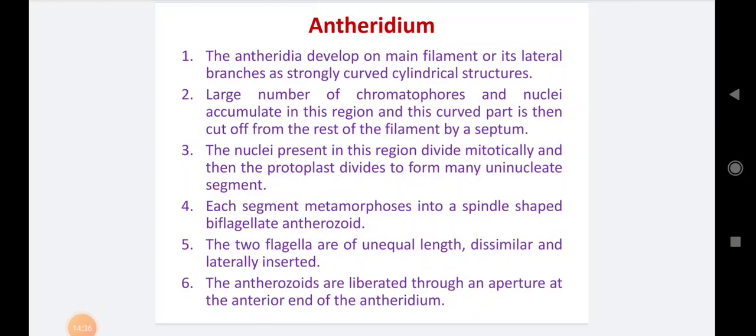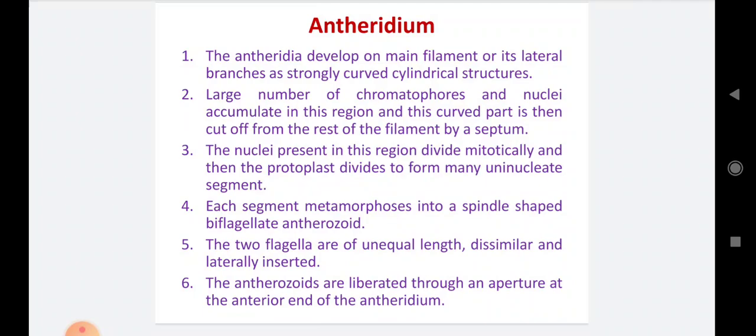The antheridia develop on the main filament or its lateral branches as strongly curved cylindrical structures. These antheridia always develop at the apical tip of the main filament or its branches. At the time of formation of the antheridia, that tip is strongly curved, and a hook-like structure develops at the tip of the filament. That hook-like structure is nothing but the developmental stage of the antheridium.